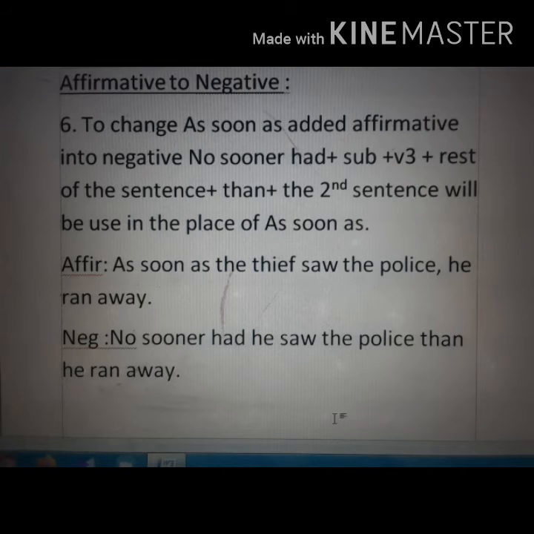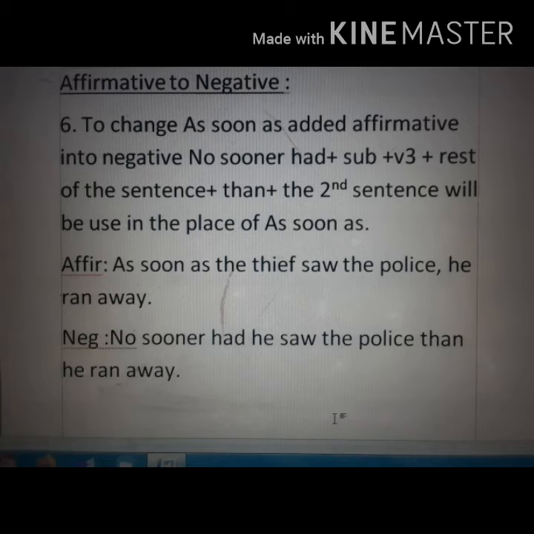Now another rule, to change as soon as added affirmative into negative, no sooner had plus subject plus V3 plus rest of the sentence plus than plus the second sentence will be used in the place of as soon as.